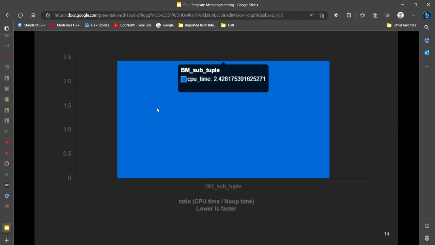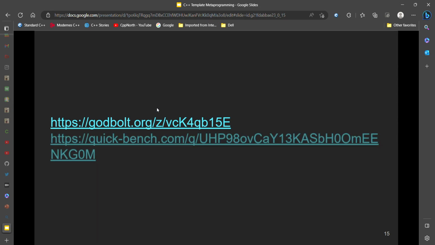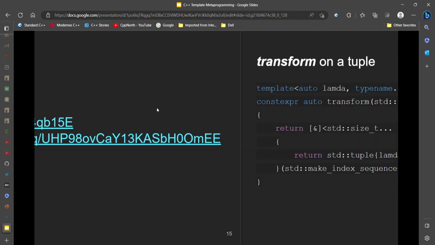Okay, so the benchmark of this is on quickbench.com. This is the link to the Godbolt, and that's the link to the quickbench.